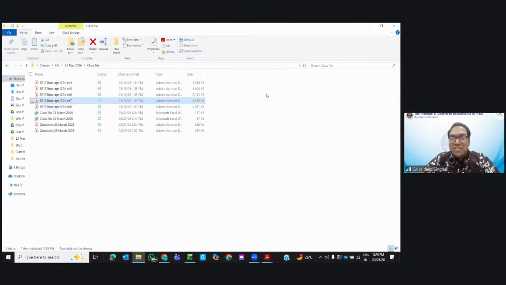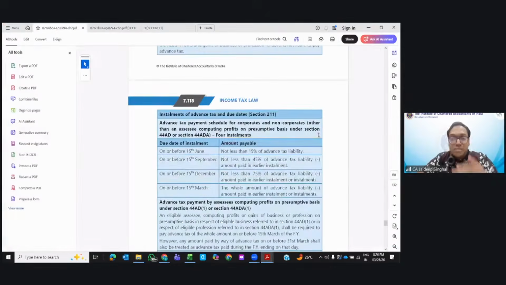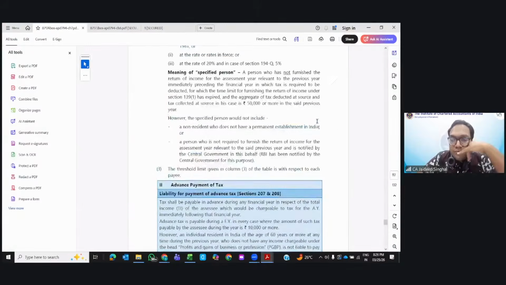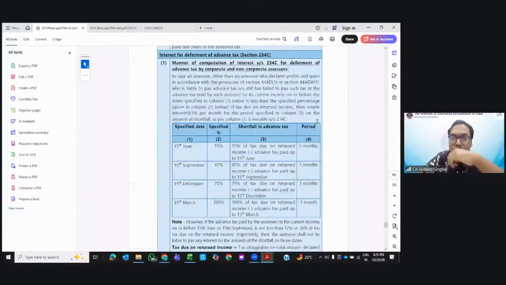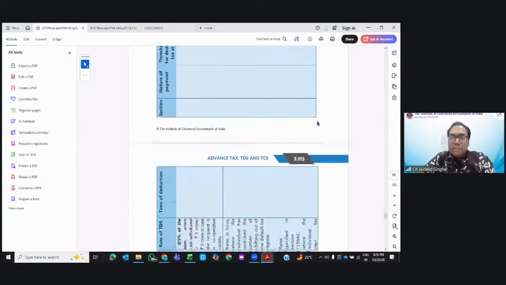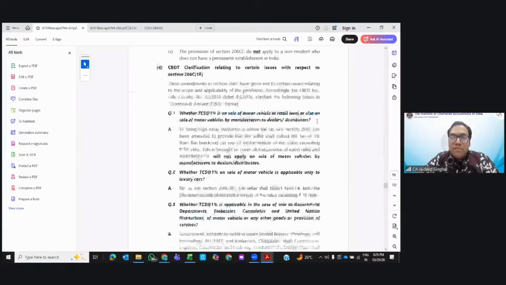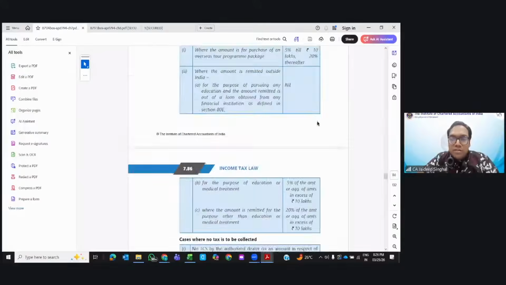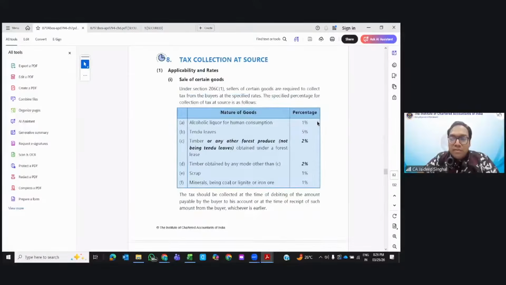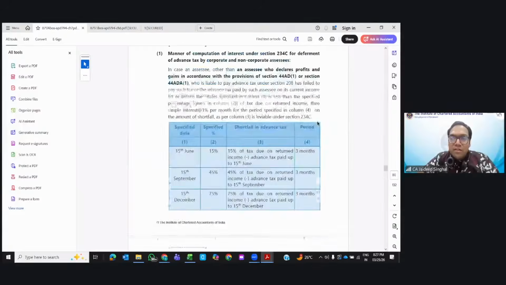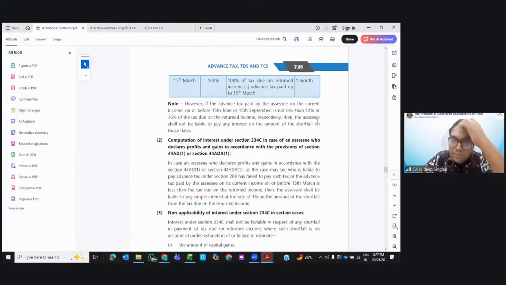I just forgot the section. This is in chapter number 7, right? Yeah, 234C. Let me go up. Can you tell me the page number of the main chapter quickly? Anyone, if you can help me out with that? Yeah, this is the one.